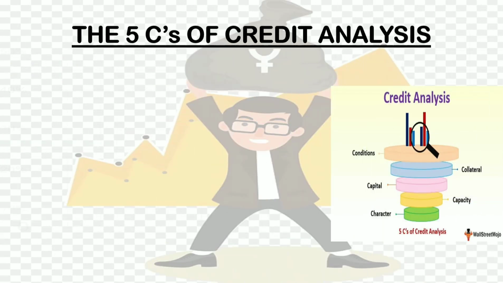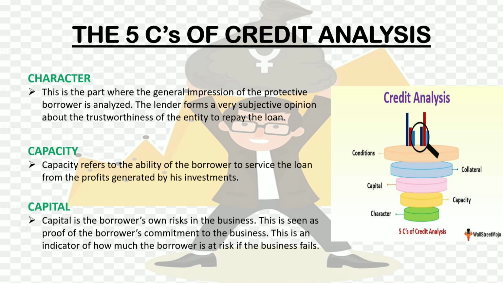Now the next is the 5 C's of credit analysis. First is character. This is the part where the general impression of the prospective borrower is analyzed. The lender forms a very subjective opinion about the trustworthiness of an entity to repay the loan. Second is capacity. Capacity refers to the ability of the borrower to service the loan from the profits generated by his investments.